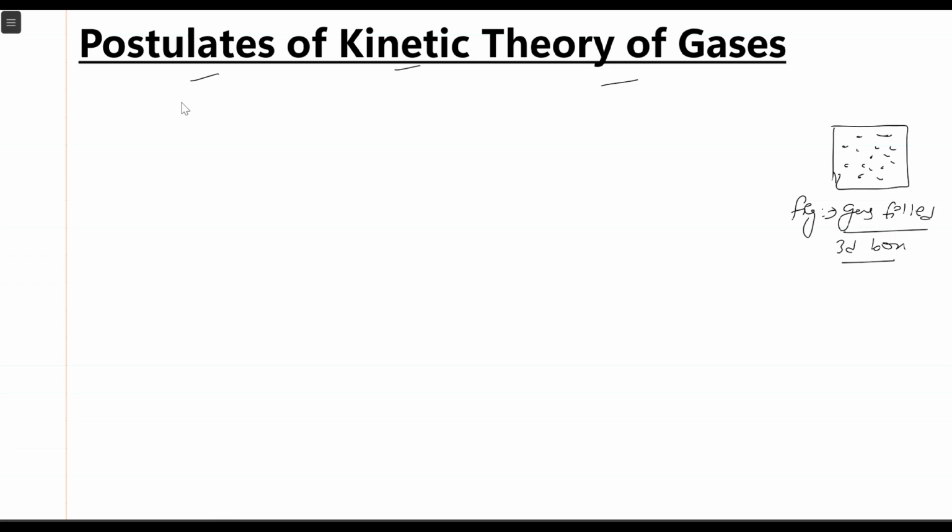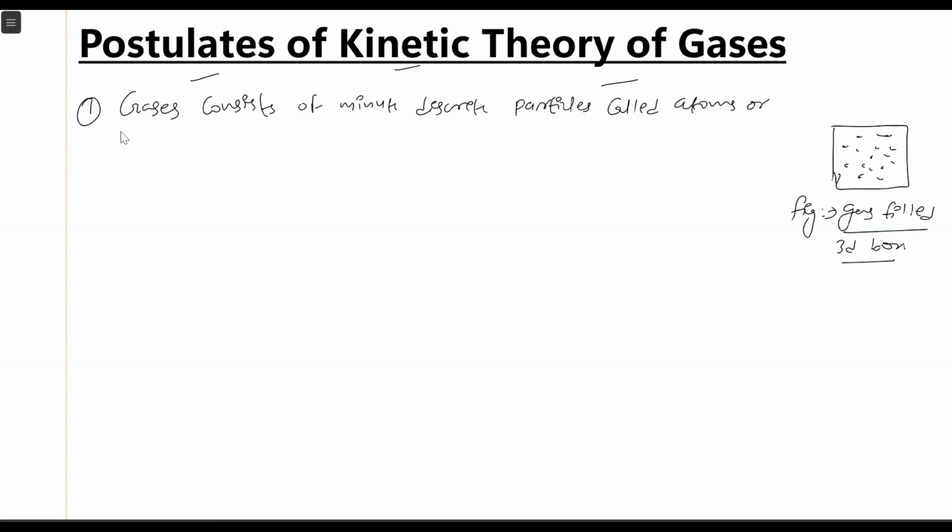So the first postulate or first consideration of the kinetic theory of gases is that gases consist of minute, discrete particles called atoms or molecules.